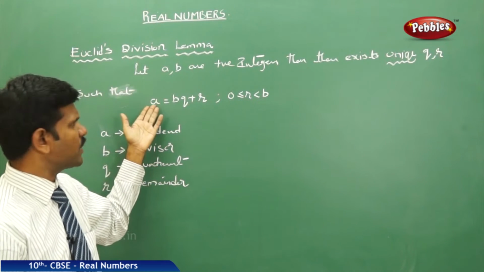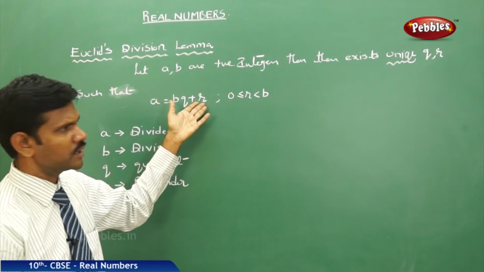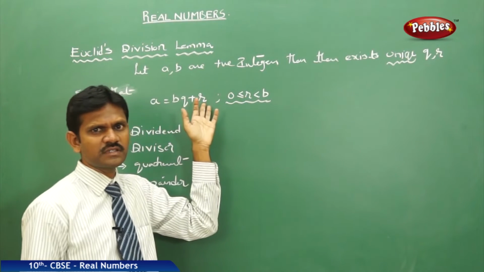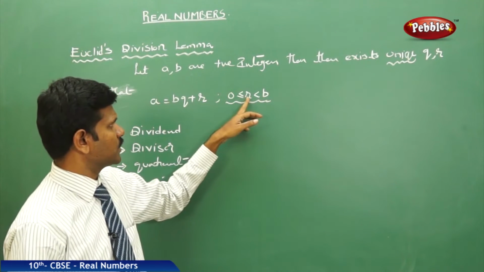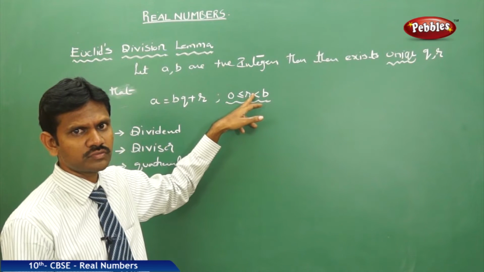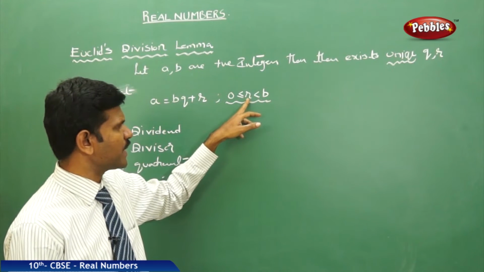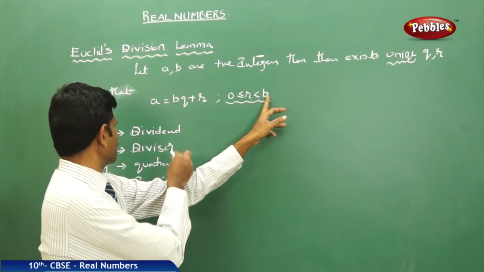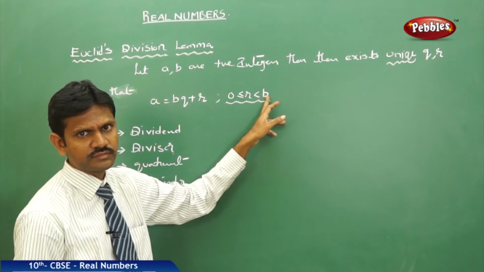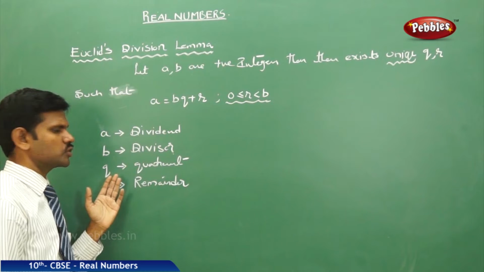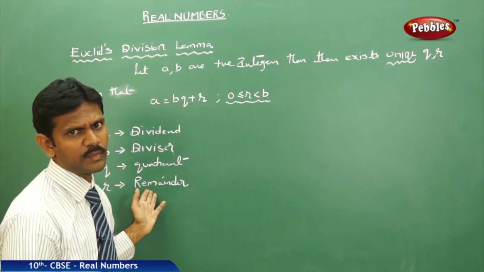They can be arranged in the form a is equal to bq plus r, and one very important condition they must satisfy is that the remainder is either 0 or greater than 0, and the remainder must always be less than b. Who is b here? b is the divisor. a is the dividend, b is the divisor, q is the quotient and r is the remainder.